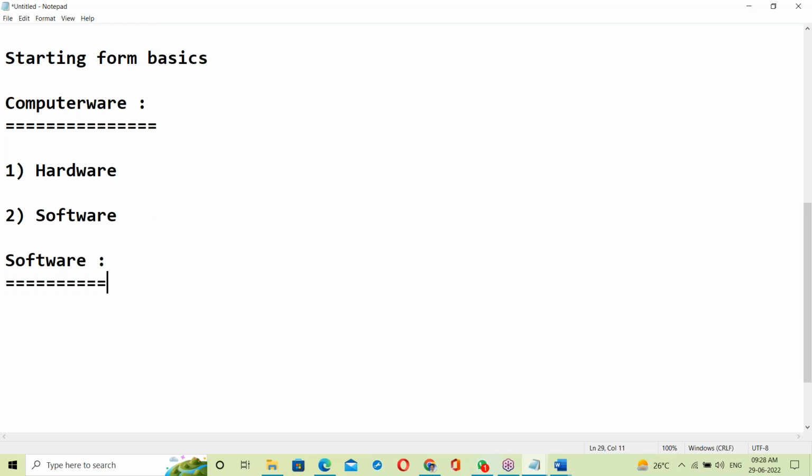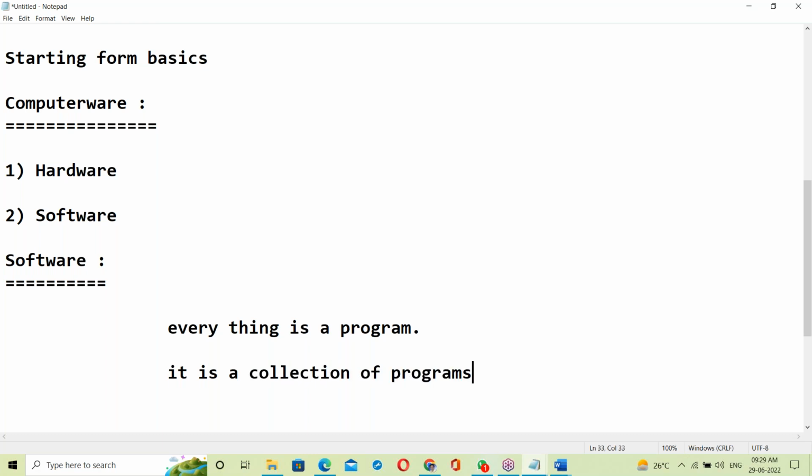What is software? In software, everything is a program. It's a collection of programs, like C, C++, Java, and all the programs.